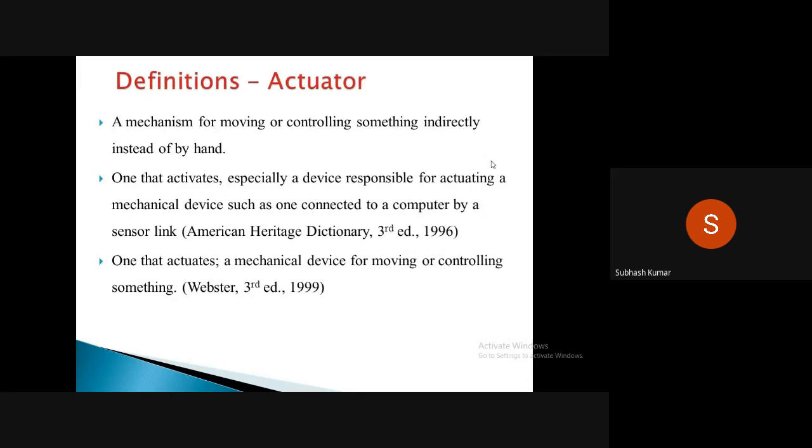Another definition of the actuator is a device responsible for actuating a mechanical device, such as one connected to a computer by a sensor link, and that actuates a mechanical device for moving or controlling something.